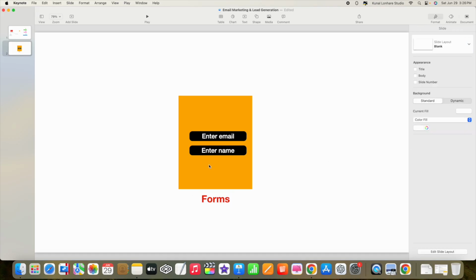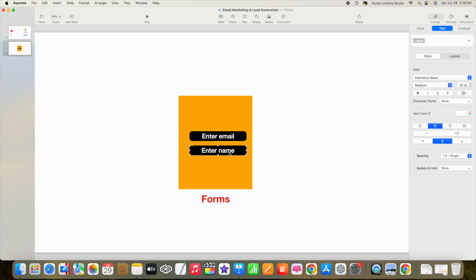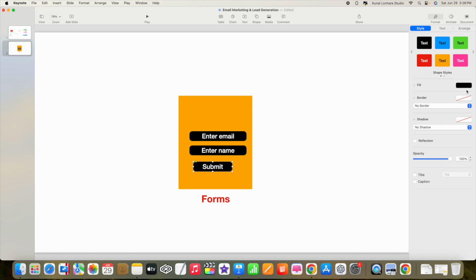Of course, in this form there's one more button, submit. Like this. This is the button which says submit.